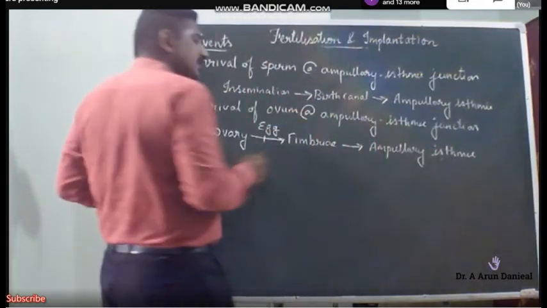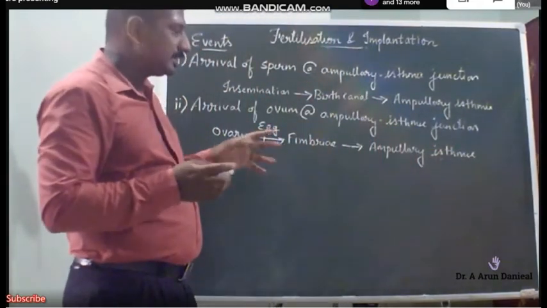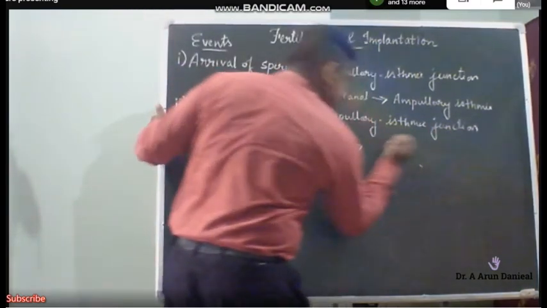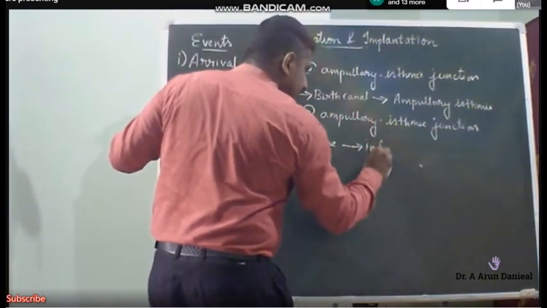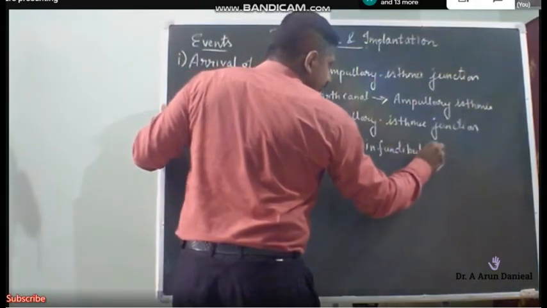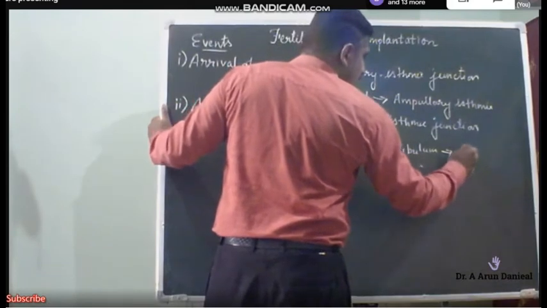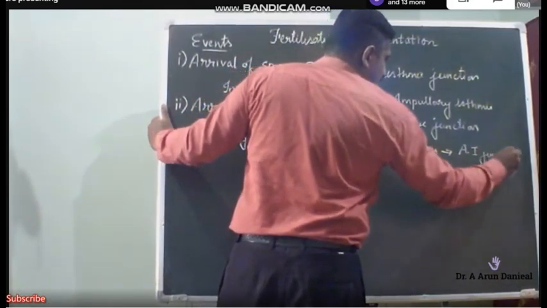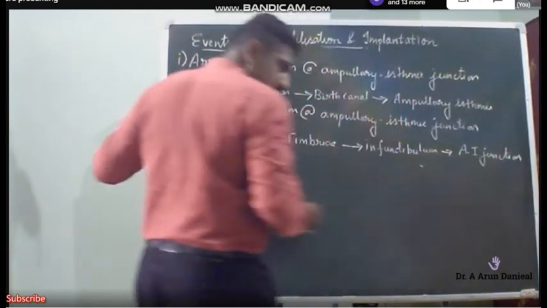This occurs not by active movement, but passively by the ciliary activity. So not fimbriae, I'm so sorry, there is one more, the infundibulum, and from the infundibulum they have to go to the ampullary isthmic junction. I just put AI because of lack of space.